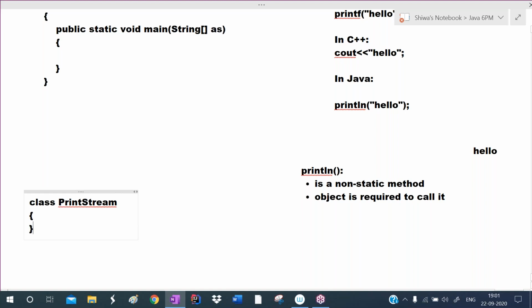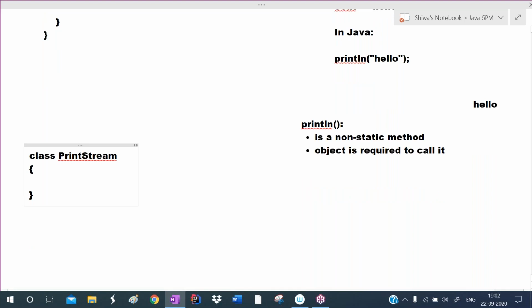So there is one predefined class, PrintStream. In that they defined one method, println. So at least you will get some idea. So for that purpose, I'm explaining. Even if you don't understand, no problem, but try to understand. So there is one predefined class. That class name is PrintStream. In this predefined class, there is a println method.